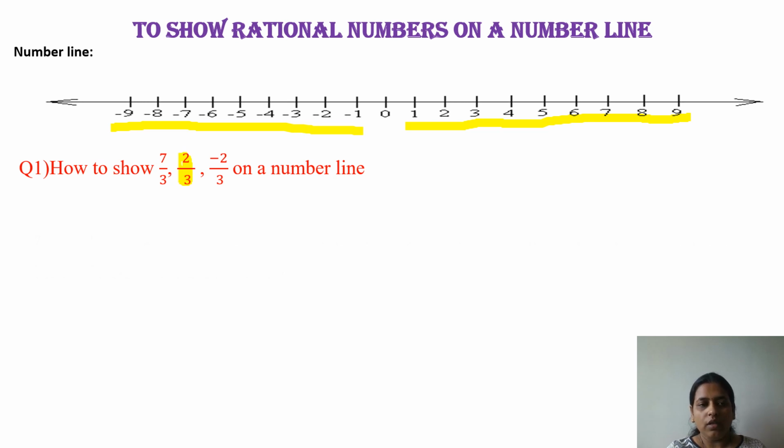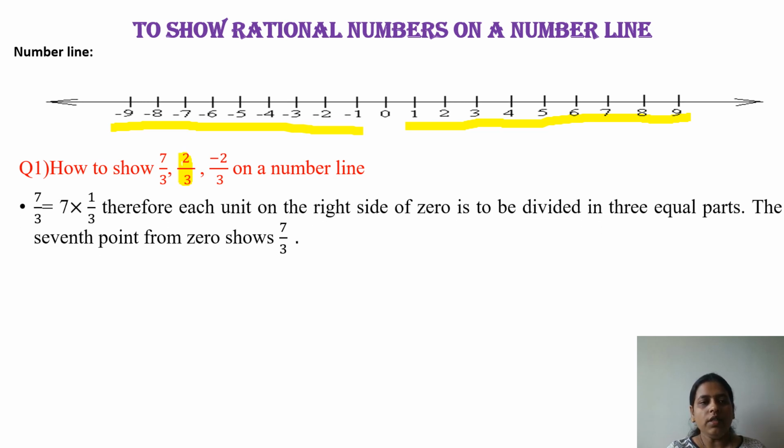So listen here, next step. When I consider 7 upon 3, how to write 7 upon 3? That is 7 into 1 upon 3. Yes, it is right. Therefore each unit on the right side of 0 is divided into how many equal parts? That is 3 equal parts, because earlier I said the denominator shows the total number of quantities. So therefore here it is 3.